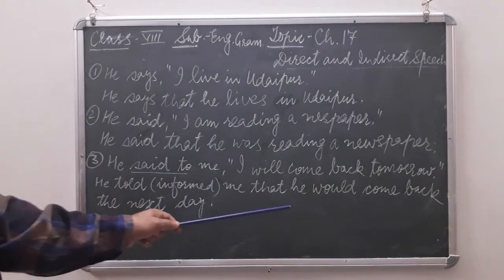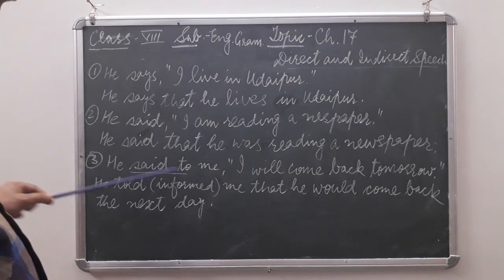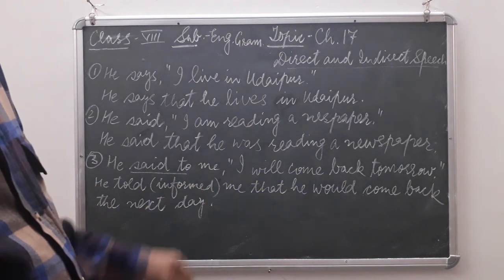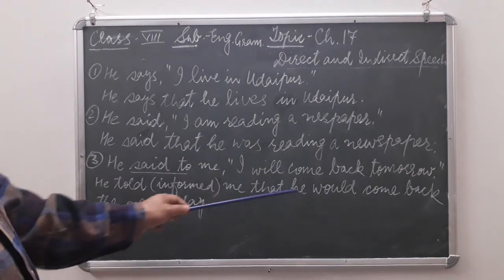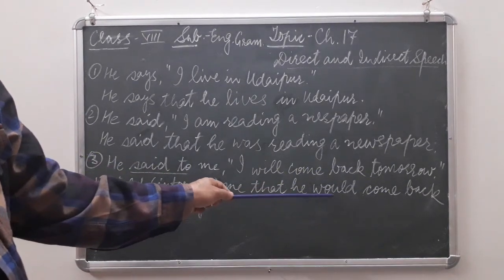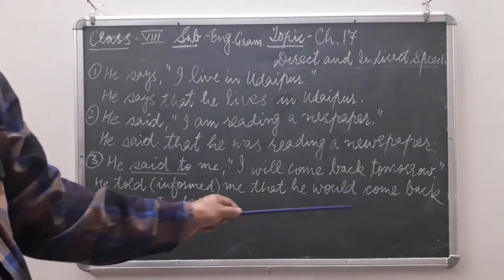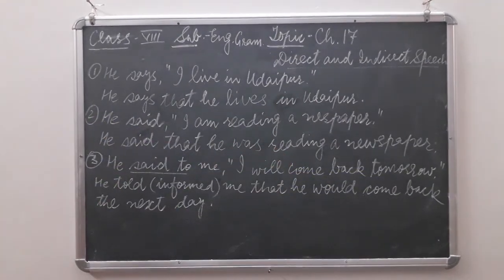So he. And according to the rule, if the reporting verb is given in past, then the verbs will also change. "Will" will become "would". That he would, the word "come" will remain here as "come", because after the modal verb we use the first form of the verb. He would come back, and "tomorrow" changes into "the next day". Okay. Next.